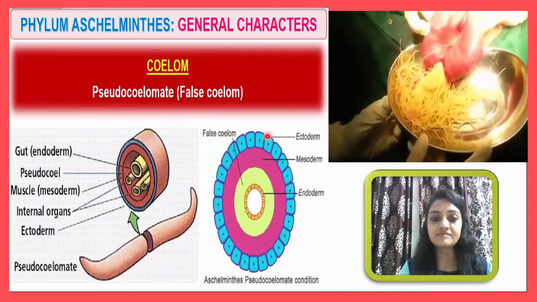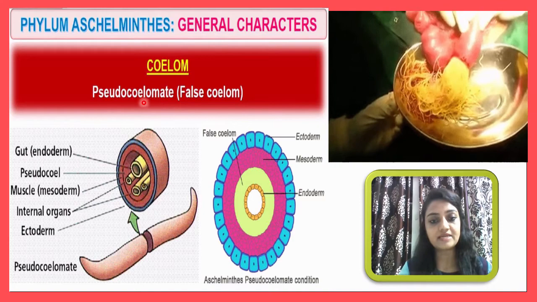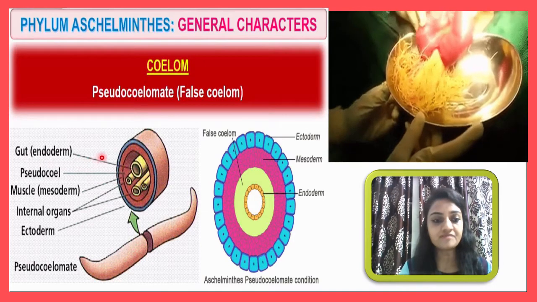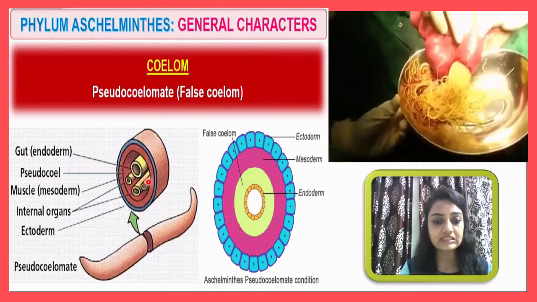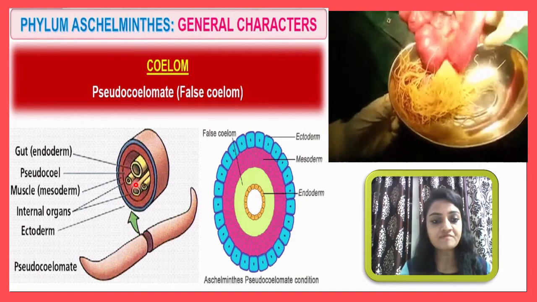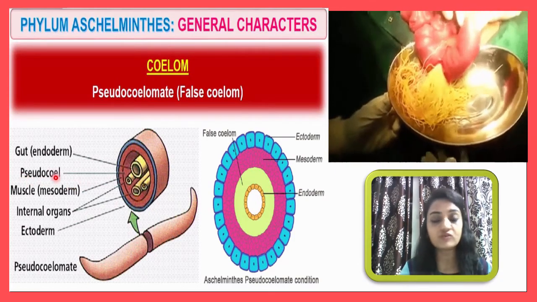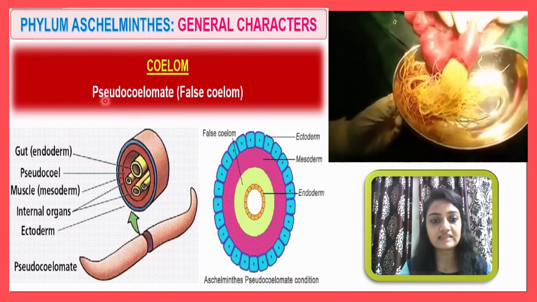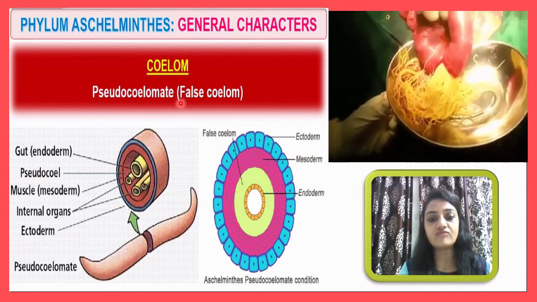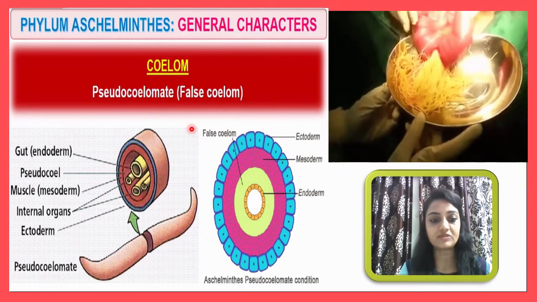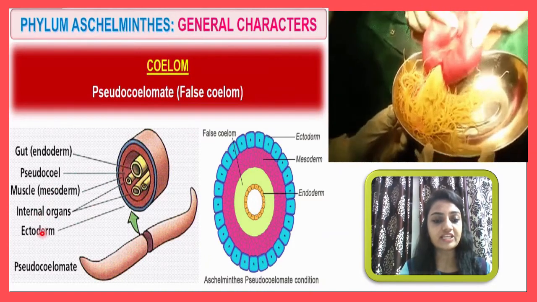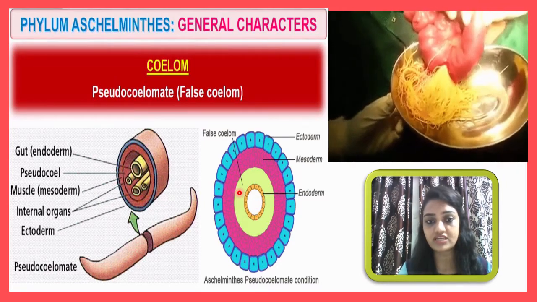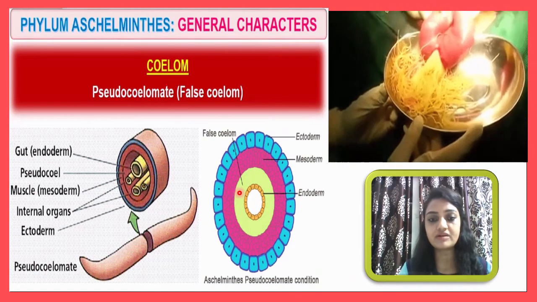Next, coelom. Here pseudocoelomate means that a full coelom-like structure is not present. Here you can see the gut, endoderm; pseudocoel means a bag-like structure is found in between. There is no true coelom here. So true coelom is absent, and that's why pseudocoel is present and they are considered pseudocoelomate. Then here you can see internal organs, ectoderm, the pseudocoelomate structure. These organisms are the only group having a pseudocoelom, so you have to remember this characteristic.